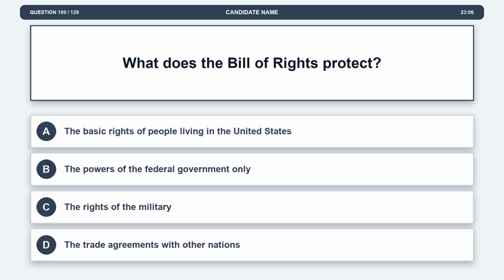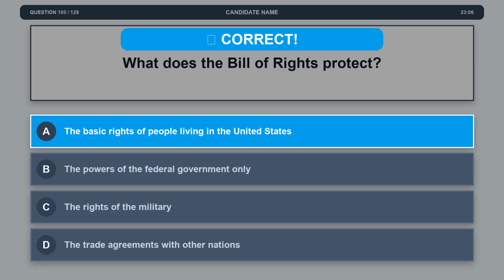Question 100. What does the Bill of Rights protect? Option A, the basic rights of people living in the United States. Option B, the powers of the federal government only. Option C, the rights of the military. Option D, the trade agreements with other nations. The correct answer is option A, the basic rights of people living in the United States.